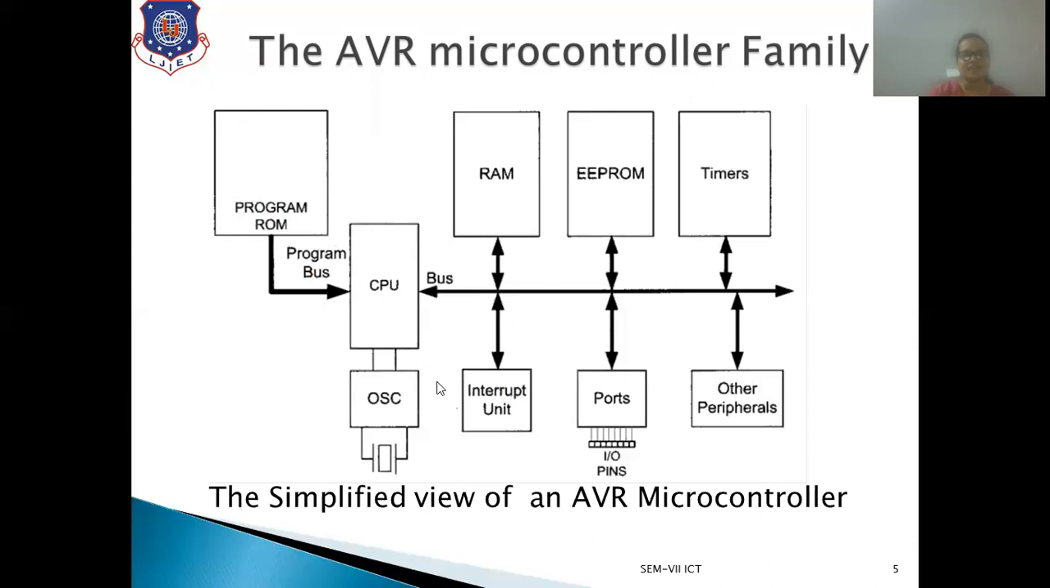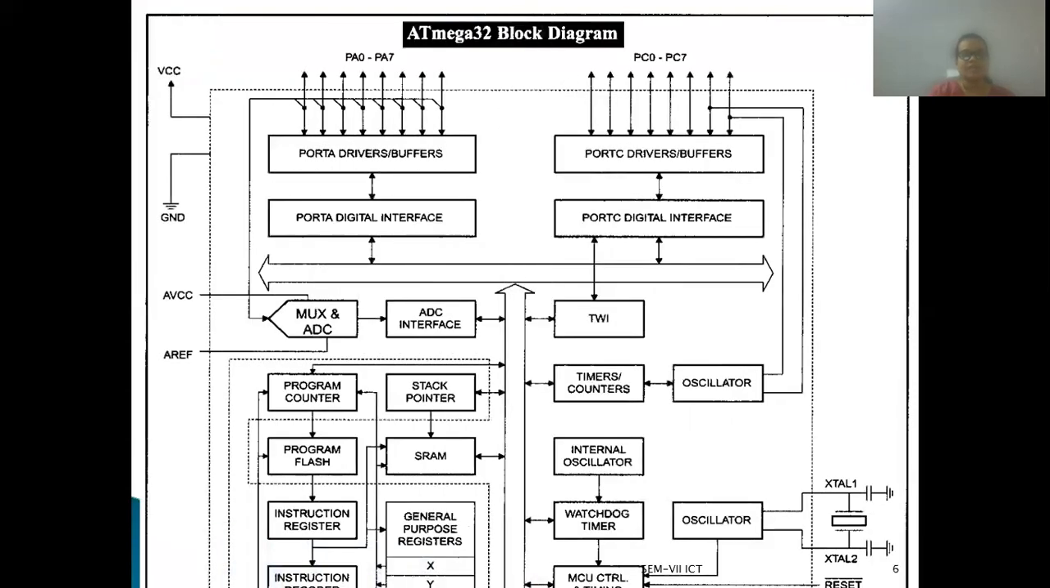Now, in the next slide, we will discuss the whole architecture of the ATmega32. This is the half diagram, and the continuation will be shown in the next slide. As you can see, this is the basic block diagram of the ATmega32. The whole chip needs a power supply, VCC, and a connection to ground. Here there is port A, from PA0 to PA7, and here is port C, from PC0 to PC7.